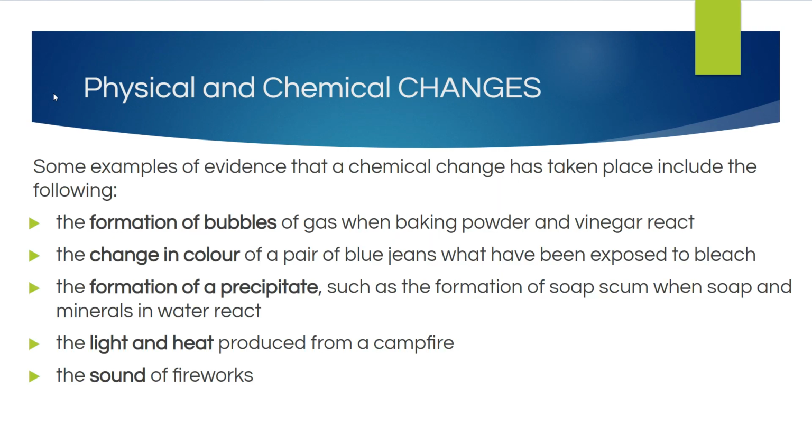Some examples of evidence that a chemical change has taken place include the following. The formation of bubbles, okay, of gas, when baking powder and vinegar react. We're talking about different kinds of examples here. The change in color of a pair of blue jeans that have been exposed to bleach. If your mom has ever accidentally gotten some bleach on your blue jeans, right, and that was a style in the 80s, acid wash jeans.